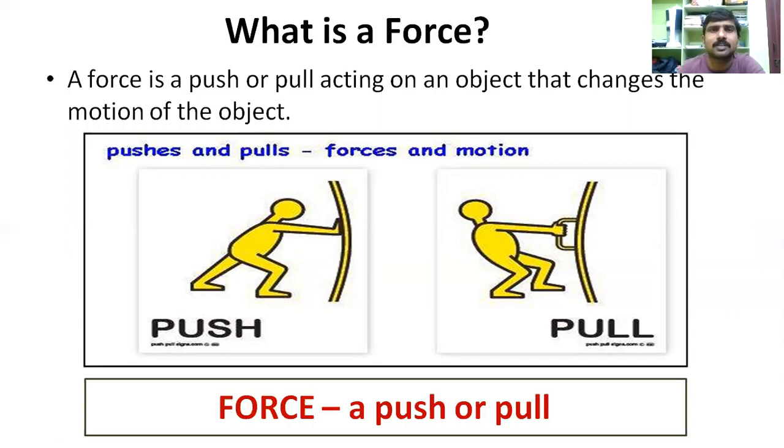In that way, we can define the force as a push or pull, and this must change the state of motion of the object. Sometimes it is not possible to change the position or motion of the object, even though there is a force acting on it. So we define the force as just a push or pull. It may or may not change the position or state of motion of the object. That is the basic definition of force.